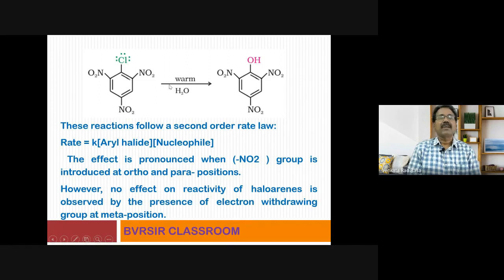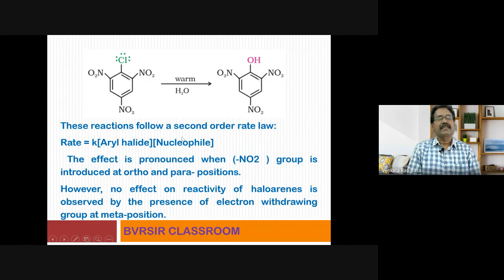If you warm this, that is enough. That means something more than just above room temperature is sufficient for bringing about this reaction. So presence of electron withdrawing group plays a very significant role as far as nucleophilic substitution reactions in aryl halides are concerned. So readily this results in the formation of this particular product, 2,4,6-trinitrophenol, commonly called picric acid.